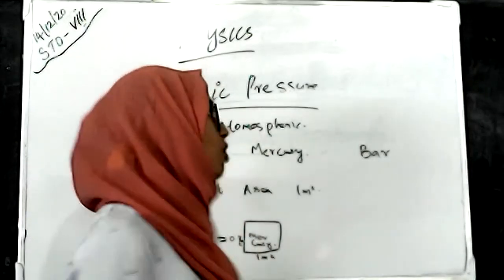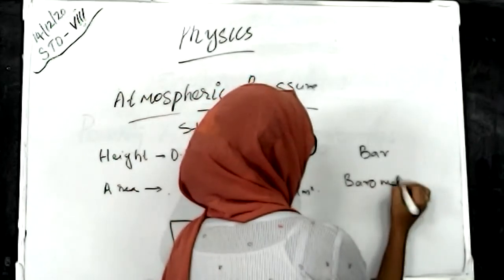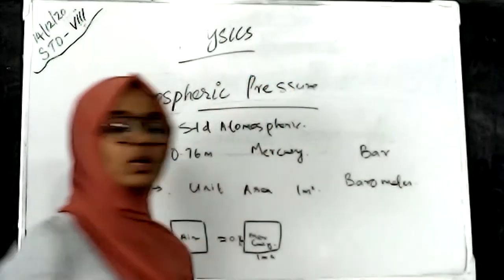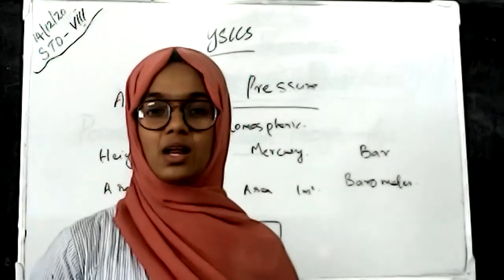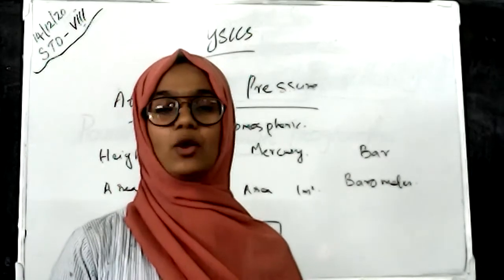The figure of the barometer is in the textbook. So the unit of atmospheric pressure is bar, and the device used to measure atmospheric pressure is the barometer.